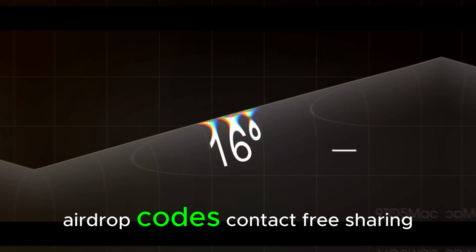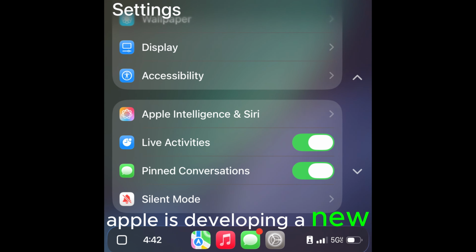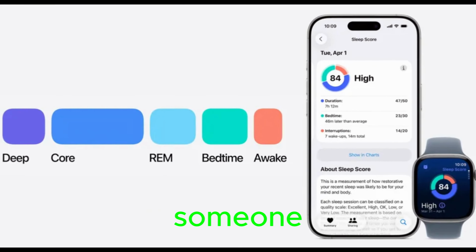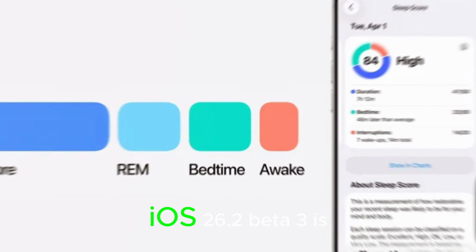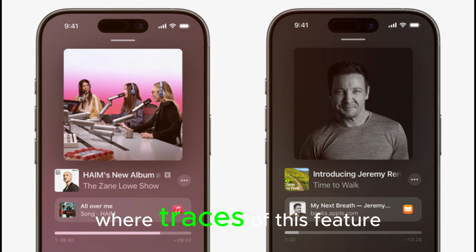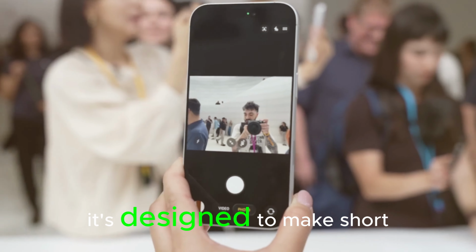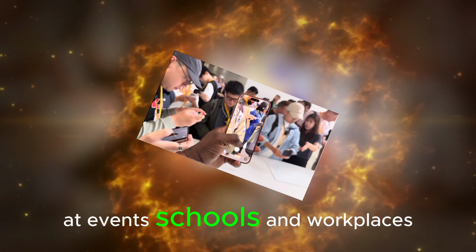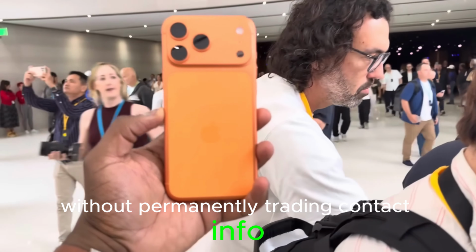AirDrop codes. Contact-free sharing for 30 days. Apple is developing a new AirDrop option that lets you share with someone without adding them as a contact, valid for 30 days. iOS 26.2 Beta 3 is the first build where traces of this feature appear in the AirDrop section of settings. It's designed to make short-term collaboration at events, schools, and workplaces easier without permanently trading contact info.